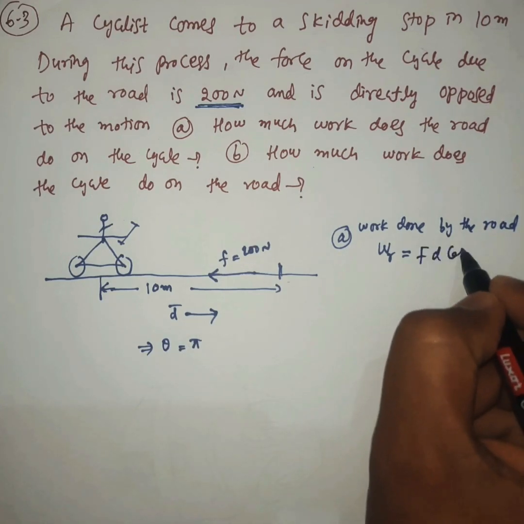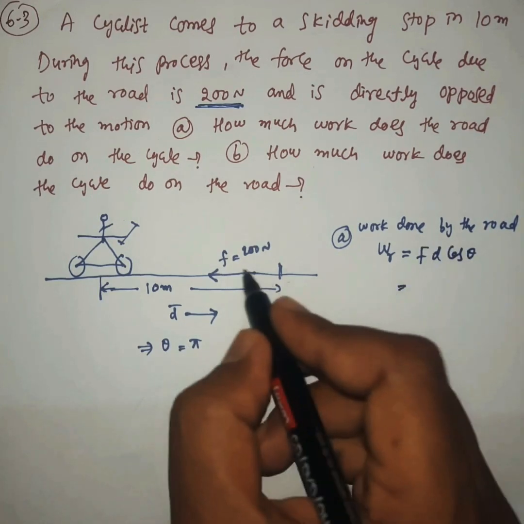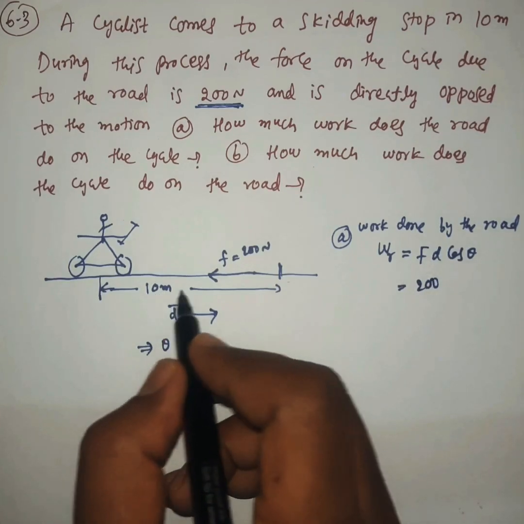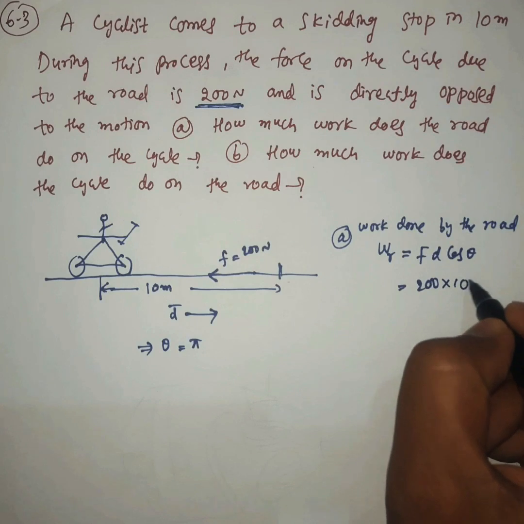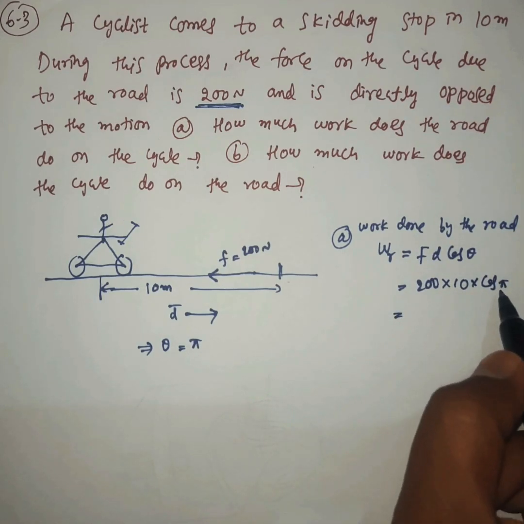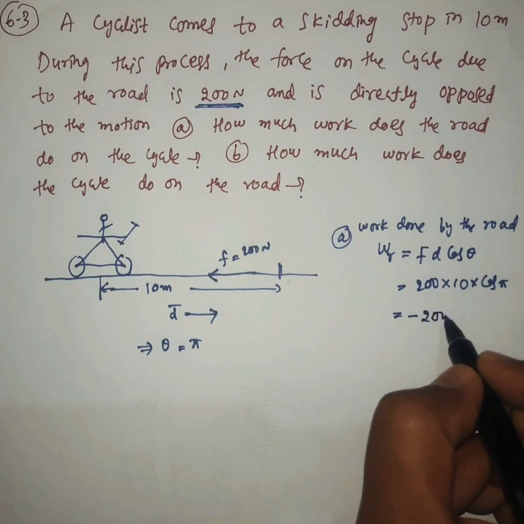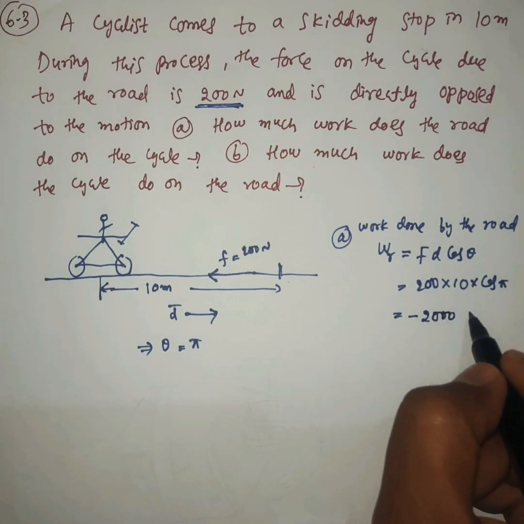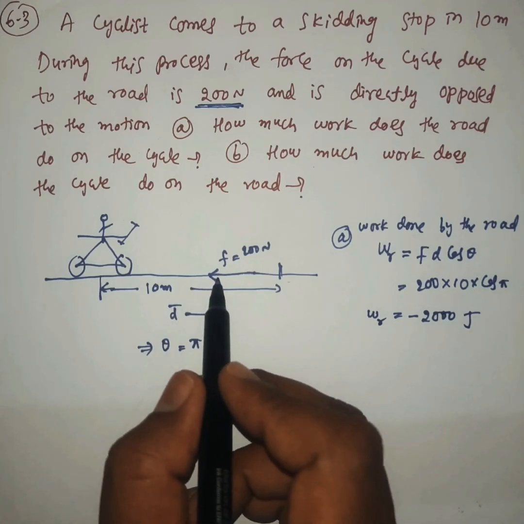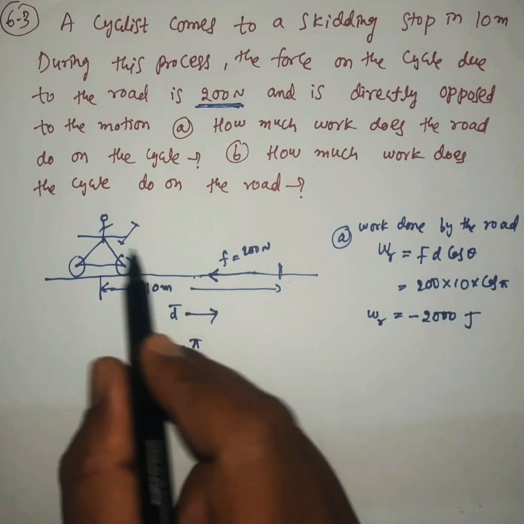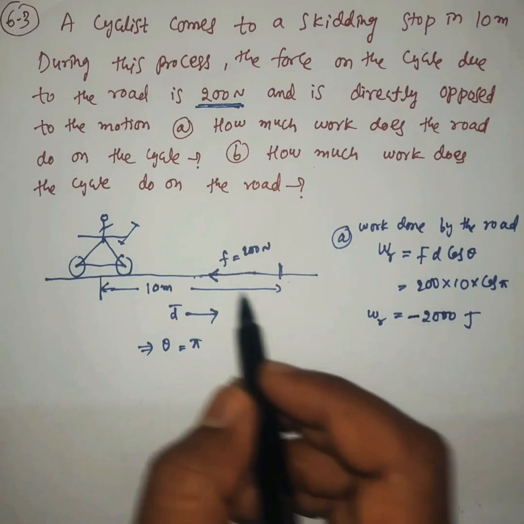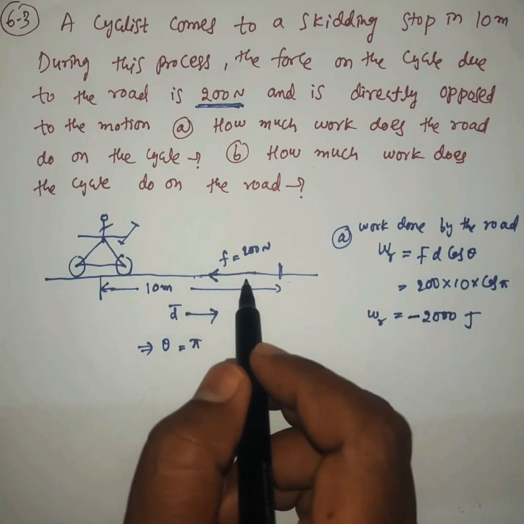F is 200, d is 10 meters, into cos 180, which is cos pi, equal to minus 1. So that is minus 200 into 10, 2000 joules. So the work done by the road on the cycle is minus 2000 joules. The minus indicates it is in the opposite direction.